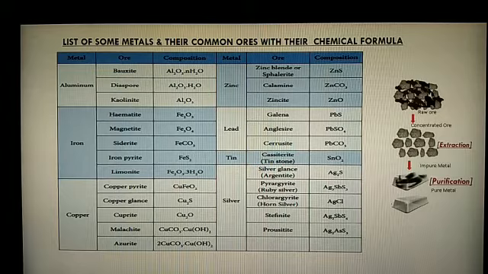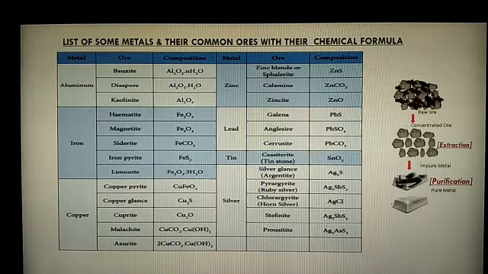Iron pyrite, the composition is FeS2. Here, sulfur is attached to the Fe. So it belongs to sulfide ore. Already I told you, oxygen and sulfur belong to the 16th group of elements. We all know very well, the 16th group elements are generally called chalcogens, the main ore forming elements.